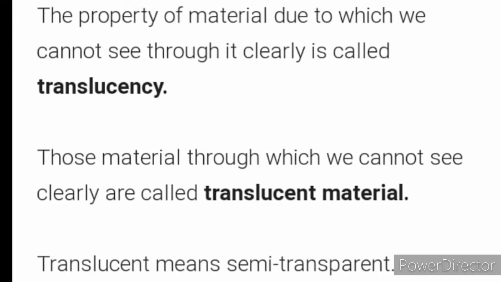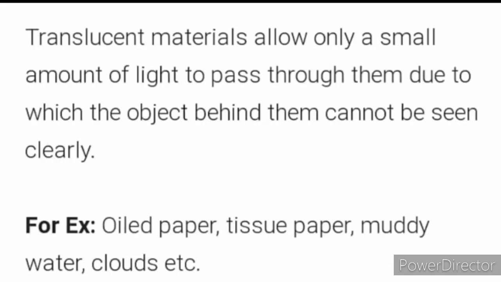The property of material due to which we cannot see through it clearly is called translucency. Those materials through which we cannot see clearly are called translucent materials. Translucent means semi-transparent. Translucent materials allow only a small amount of light to pass through them, due to which the object behind them cannot be seen clearly. For example, oiled paper, tissue paper, muddy water, clouds, etc.